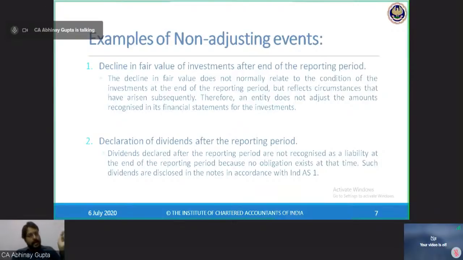However, in ICAI, proposed dividends are provided for as a provision, but in Ind AS, these proposed dividends are not provided for as a provision. So this is a difference between ICAI and Ind AS as well. Proposed dividends are never accounted for in the books of accounts if declared after the end of the reporting period, that is after 31st March 2020. If the dividend has been proposed before 31st March or on 31st March by the board of directors, then definitely I will record it.